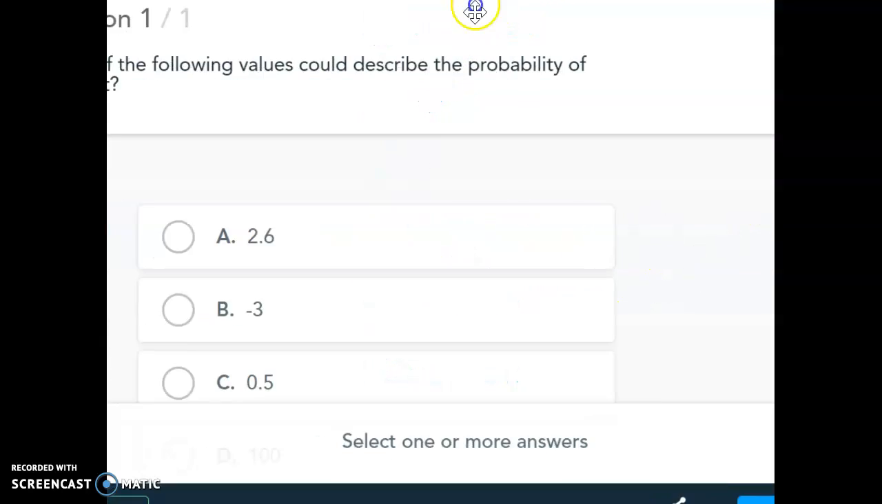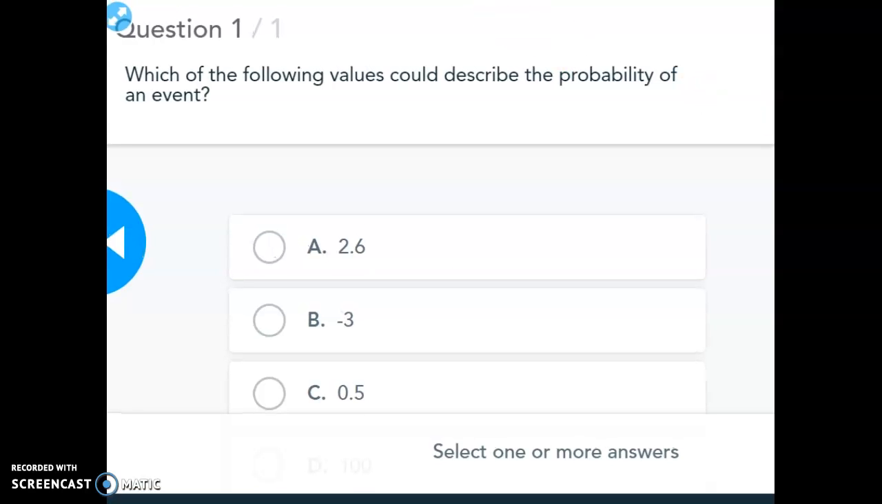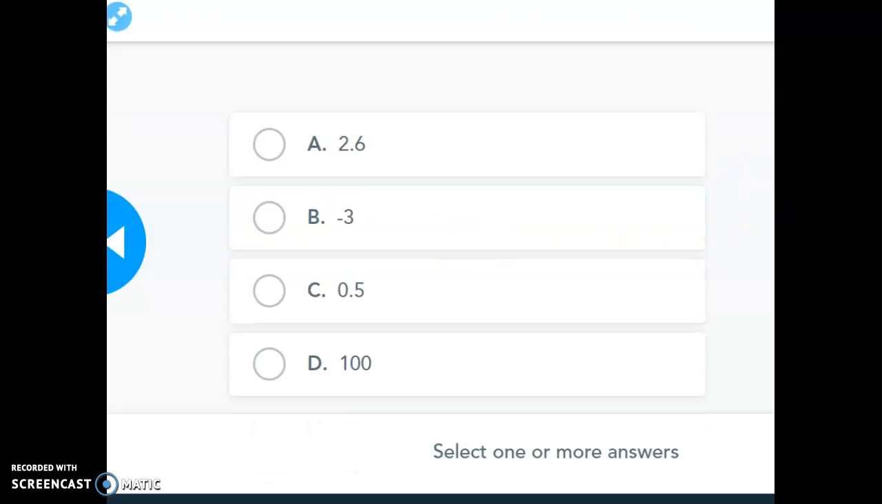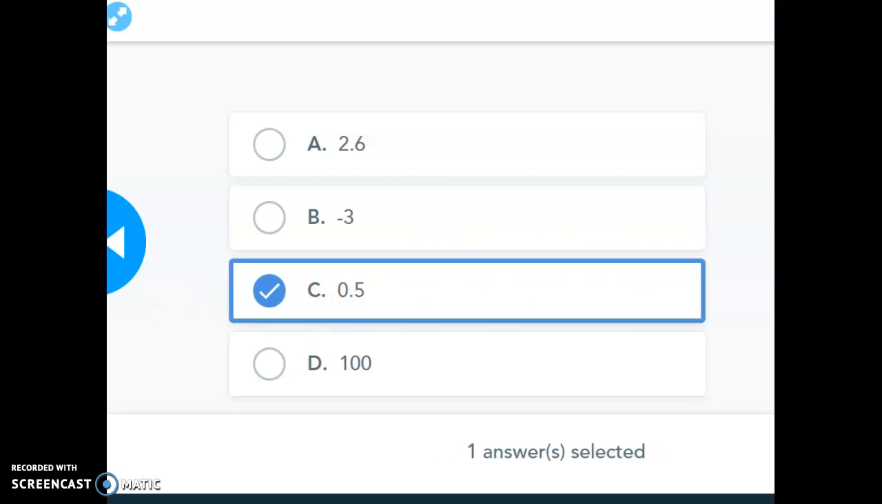Since we are talking percentages, it's from 0 to 100%, but which of the following values could describe the probability of an event? Because percentage is a decimal, it can't be 2.6. You cannot have negative probability. You cannot have 100. Your answers for probability will be from 0 to 1, 1 being 100%. And you could either say this is 0.5 or 50%. So it is actually C.